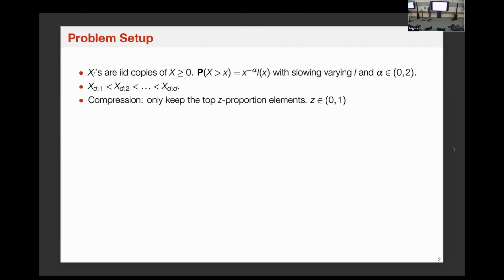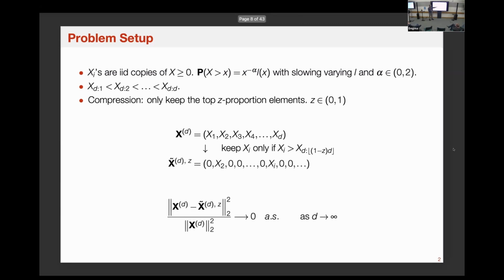And the compression problem is, let's fix the ratio z. Here we're only going to keep the top z proportion of elements. If the original vector is denoted as bold x, where we keep all the elements, then after only keeping the top z, there is a truncation threshold based on the empirical 1 minus z quantile. We're only going to keep the ones that are larger than this empirical quantile. So this is what we have in the end.